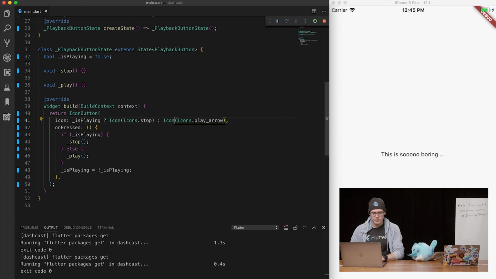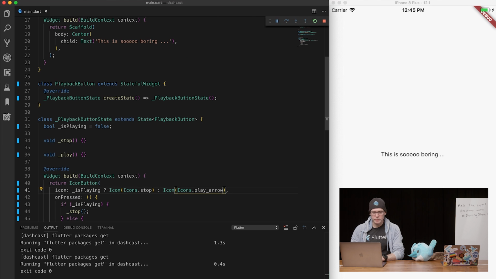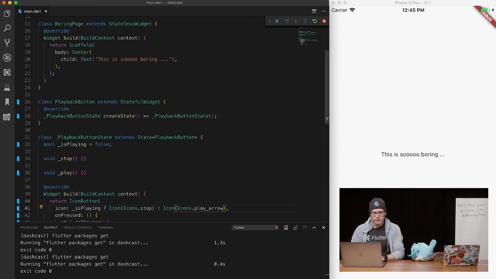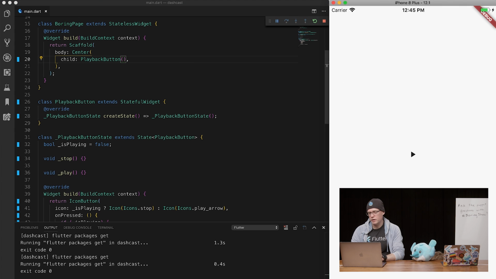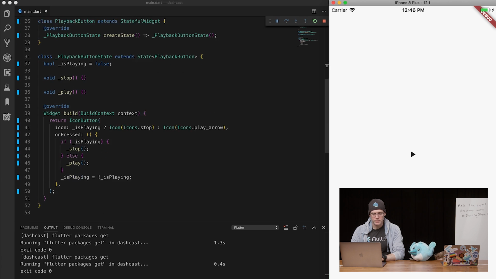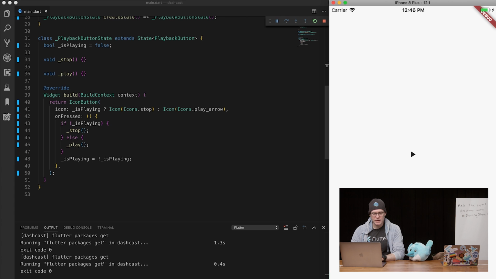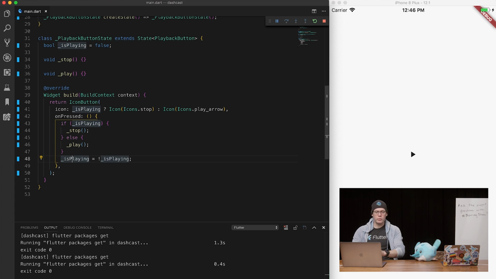Let's close this down so we can see a little better here. Okay, so if I swap this out now, let's keep it centered, and let's make this our playback button. Oh, isn't that amazing? Wait for it. Oh, that's not so amazing. That's a pretty sweet app we got there. That is a pretty sweet app, except what are we doing wrong? Well, I'll tell you what we're doing wrong, because what we should be doing is... Yes, good point. I always forget to do set state.